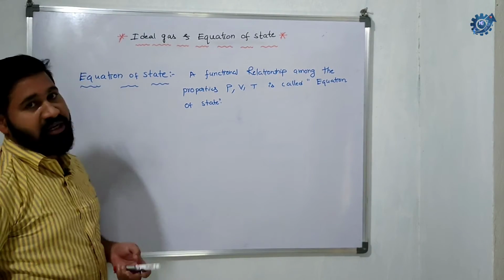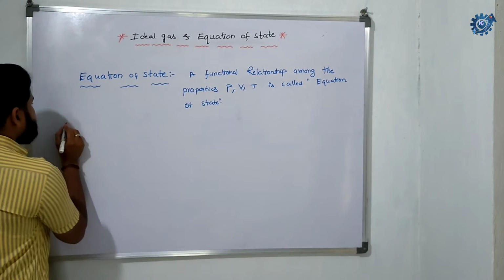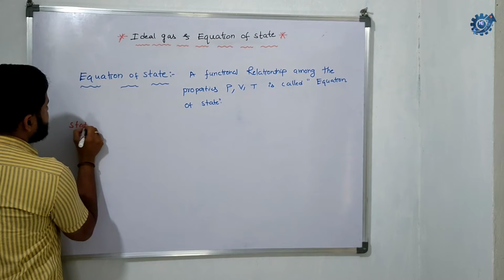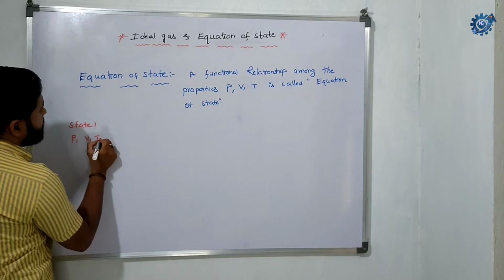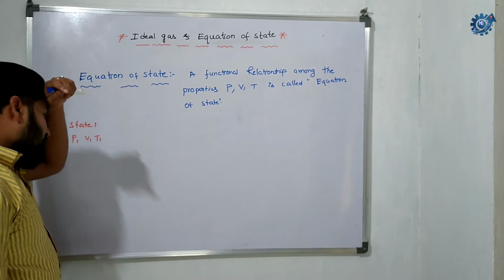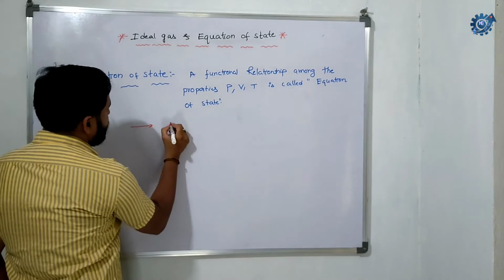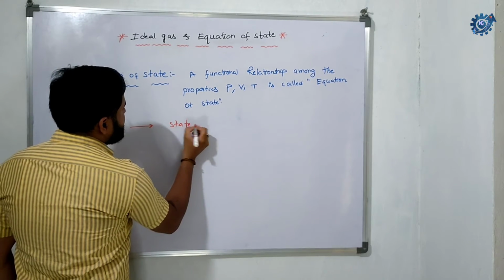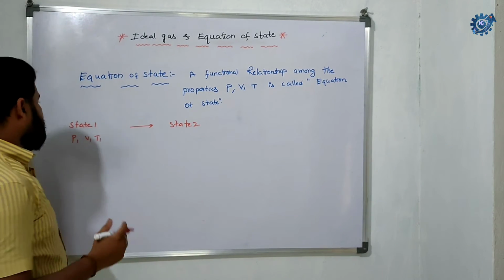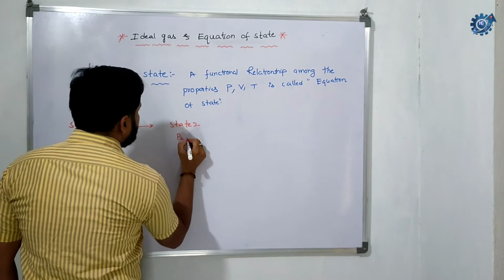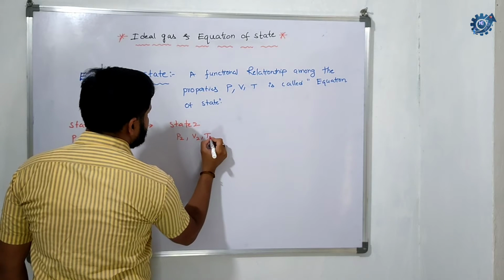How can we derive that? For example, consider an ideal gas at state 1, with pressure P1, volume V1, temperature T1. This ideal gas changes to state 2. Whenever there is a change in state, there will be a change in properties: pressure changes to P2, volume changes to V2 and temperature changes to T2.